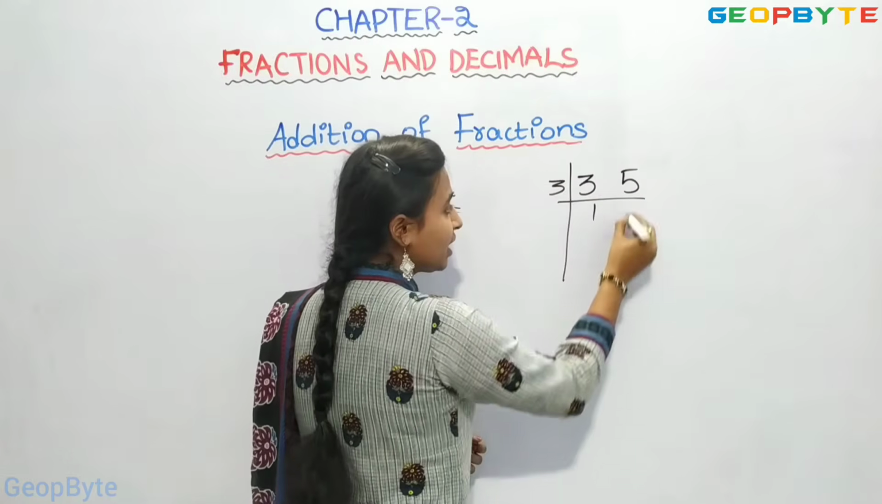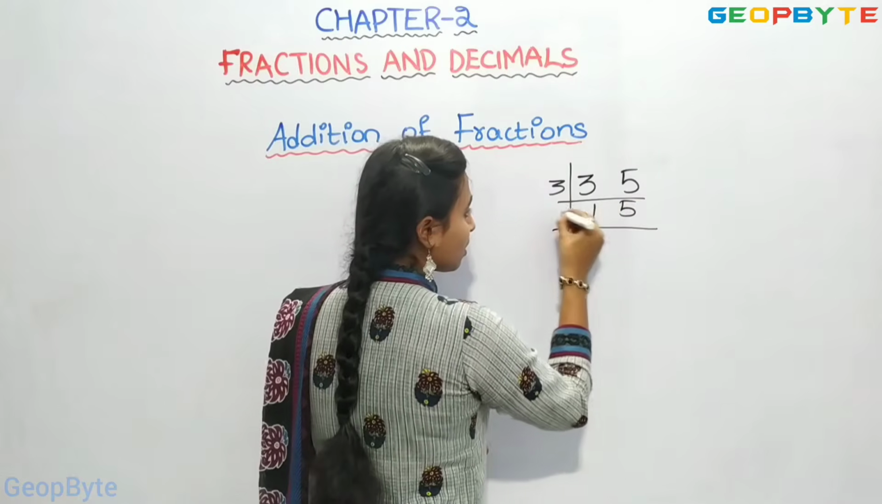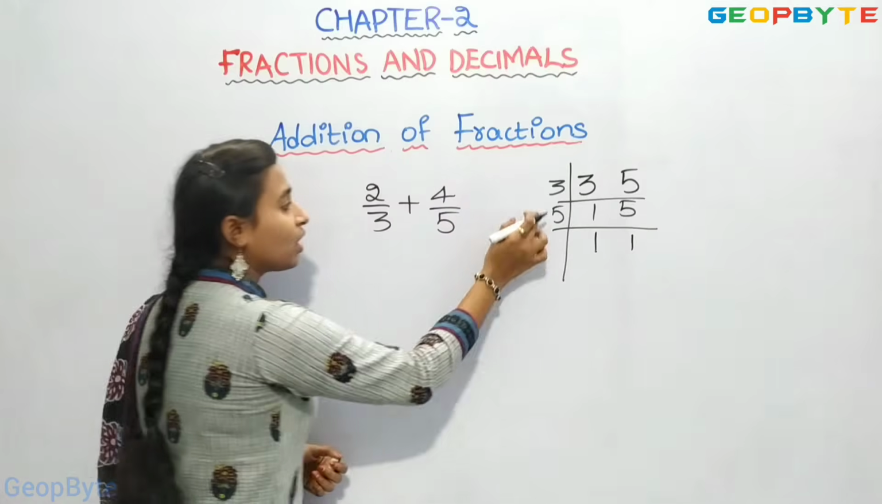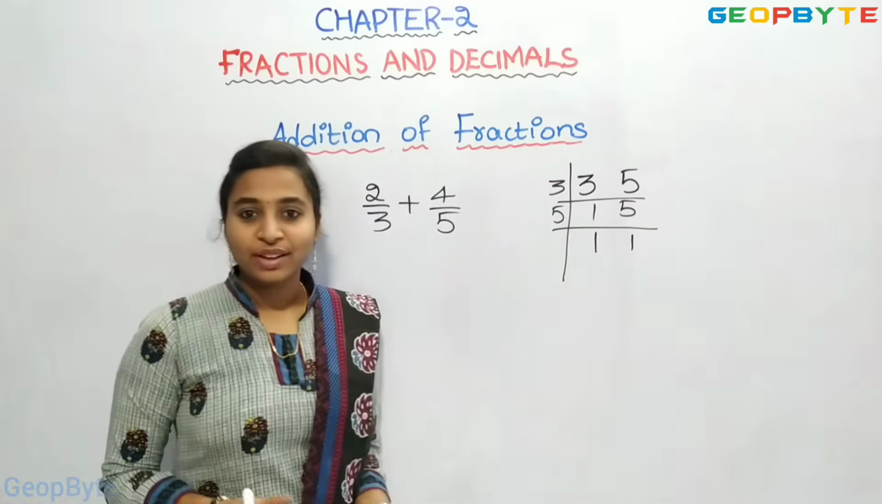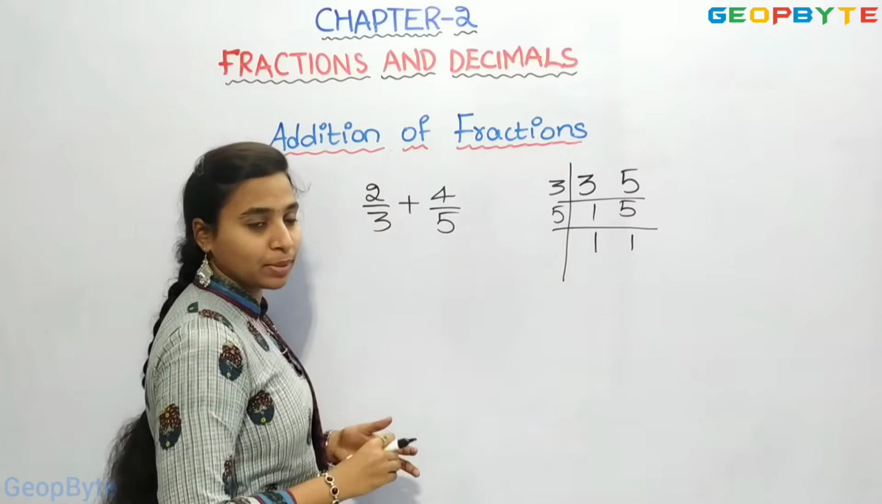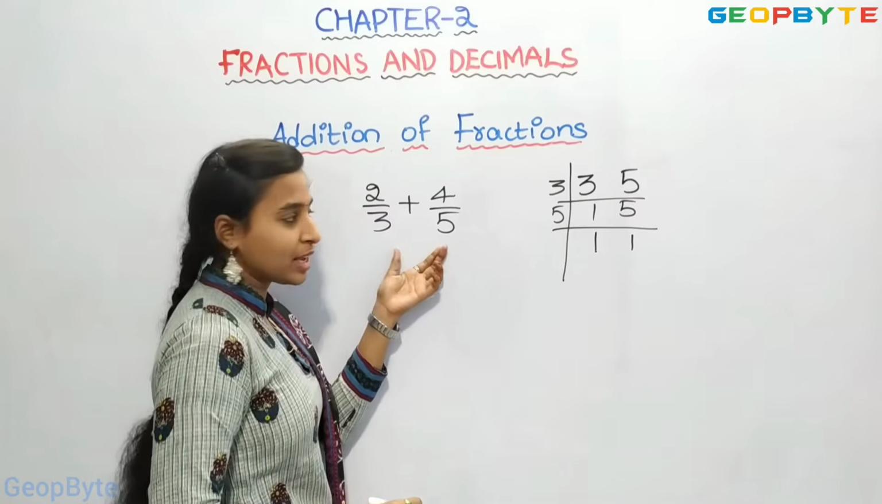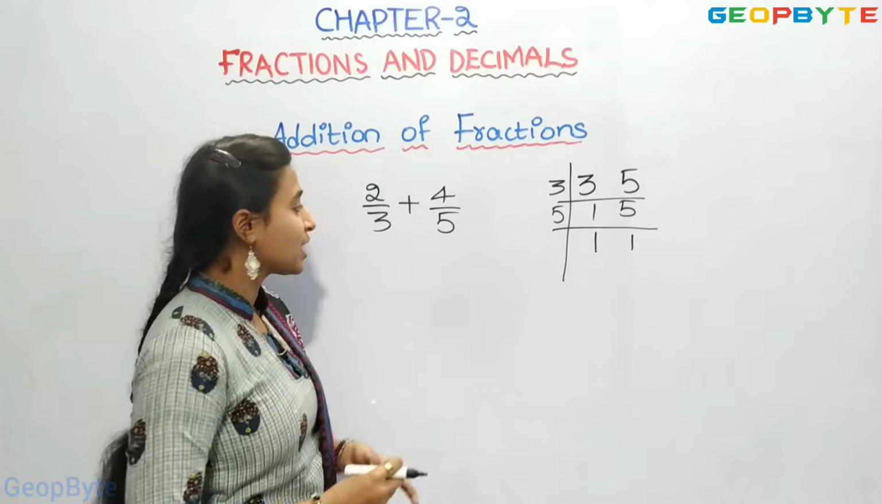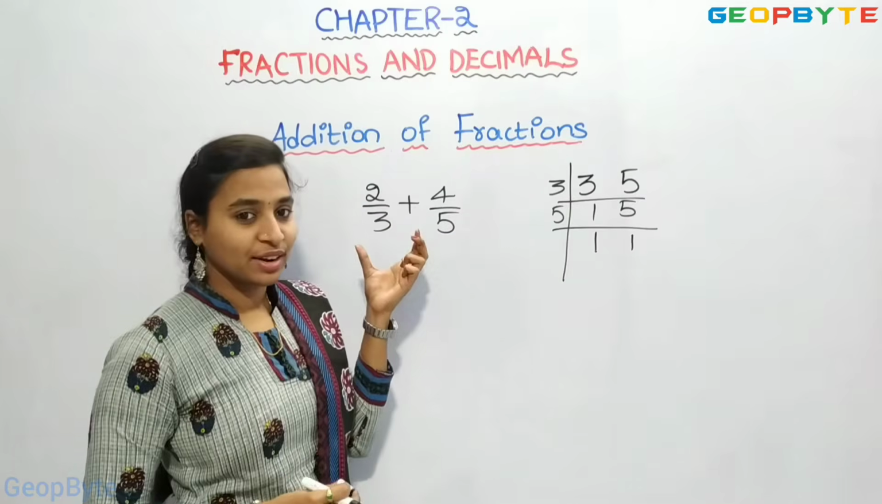3 ones are 3, 5 ones are 5. We got 3 and 5. 3 5s are 15. Right? We need to multiply these two numbers. We can directly multiply here, or else we can do it like this. The simplest way is multiplying here itself.